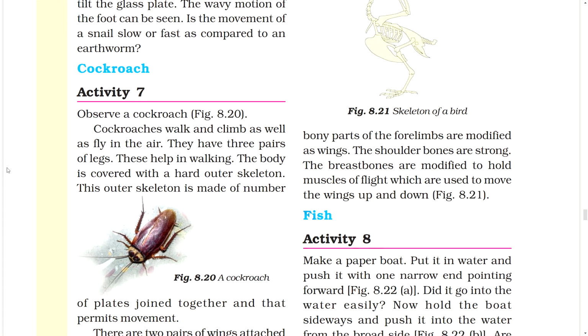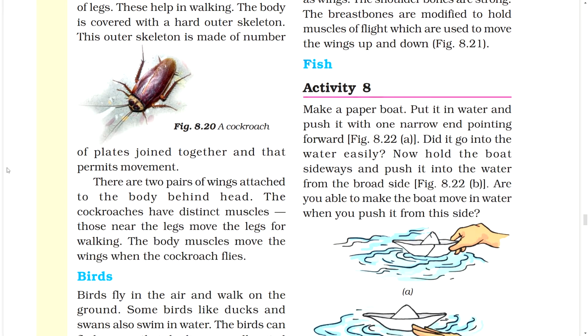Cockroach. Activity 7. Do this. Observe a cockroach. Cockroaches walk and climb as well as fly in the air. They have three pairs of legs. This helps in walking. The body is covered with a hard outer skeleton. The outer skeleton is made of a number of plates joined together and that permits movement. Figure: a cockroach. There are two pairs of wings attached to the body behind the head.